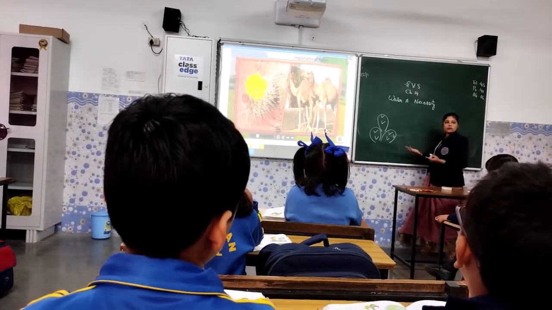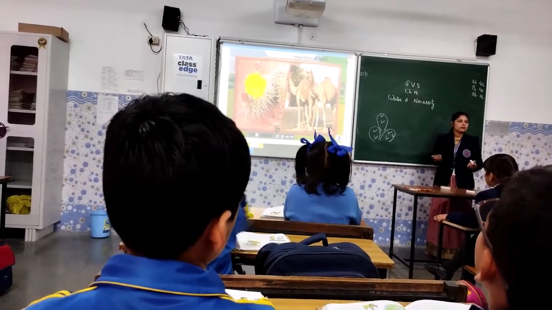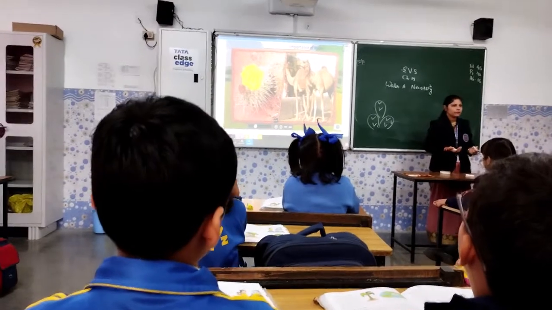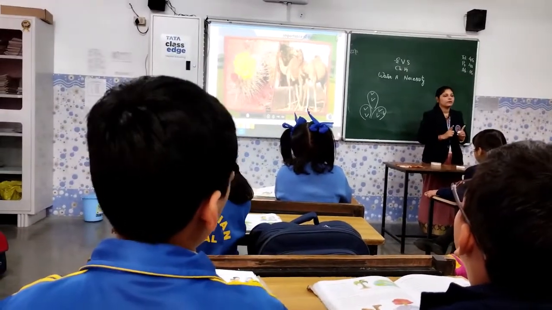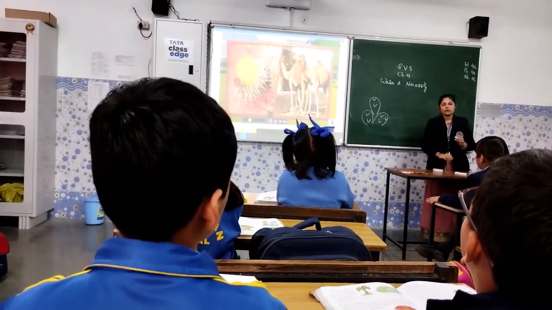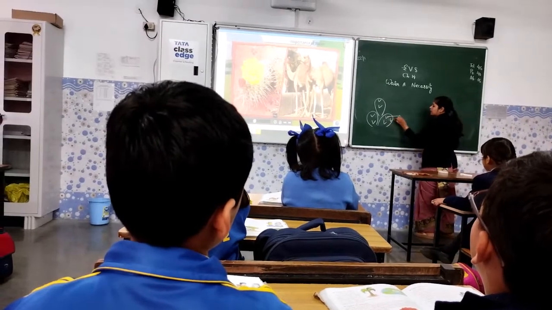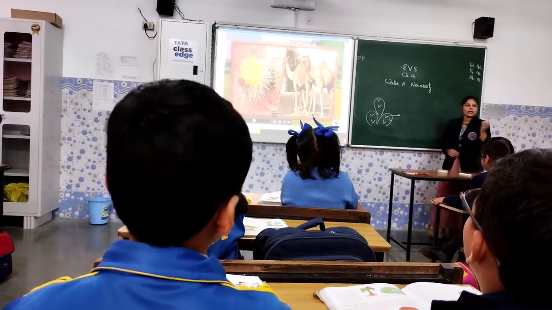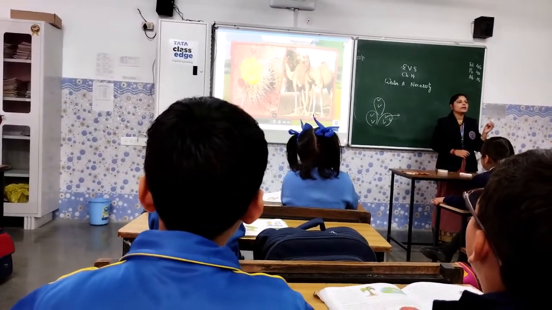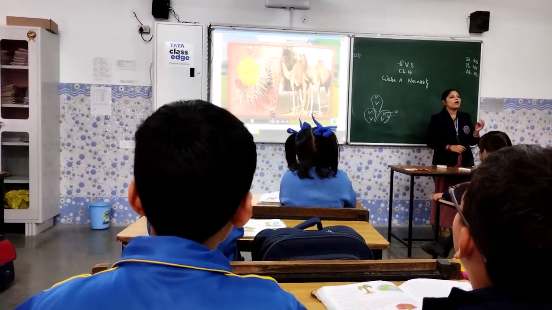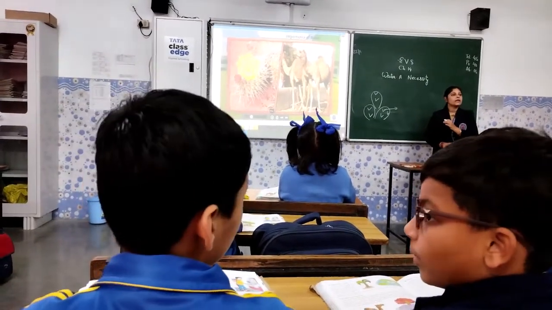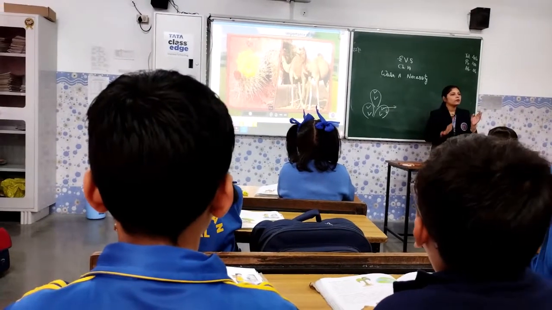No, ma'am. Cactus plant doesn't have normal leaves. This is where they have leaves, these spines. These spines, the thorns, are the modified leaves of the cactus.